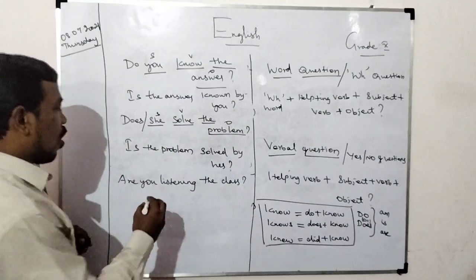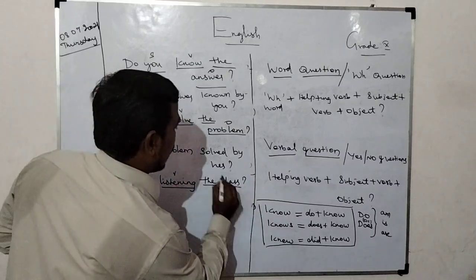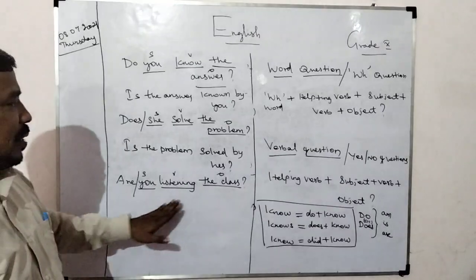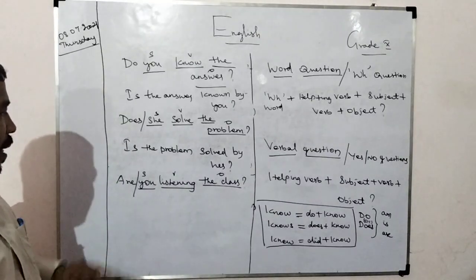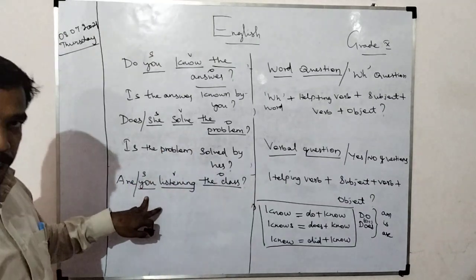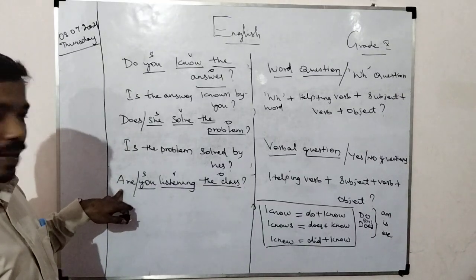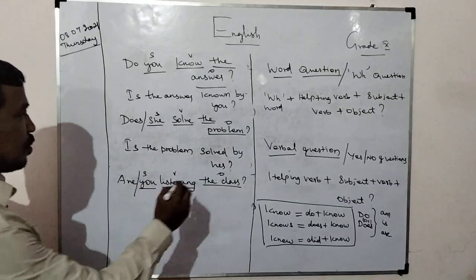Then come to: are you listening the class? We need the subject, verb and object. That's all. So, are you listening the class? Here also it is very important to interchange. Here the subject is you, so we used are. Yes or no? Is it clear? Subject is you, we used are here. Interchanging object into subject.